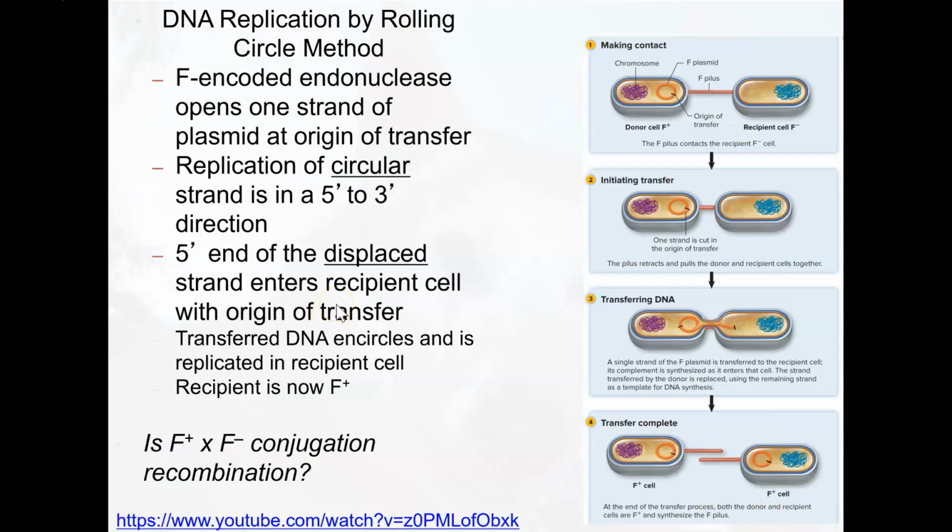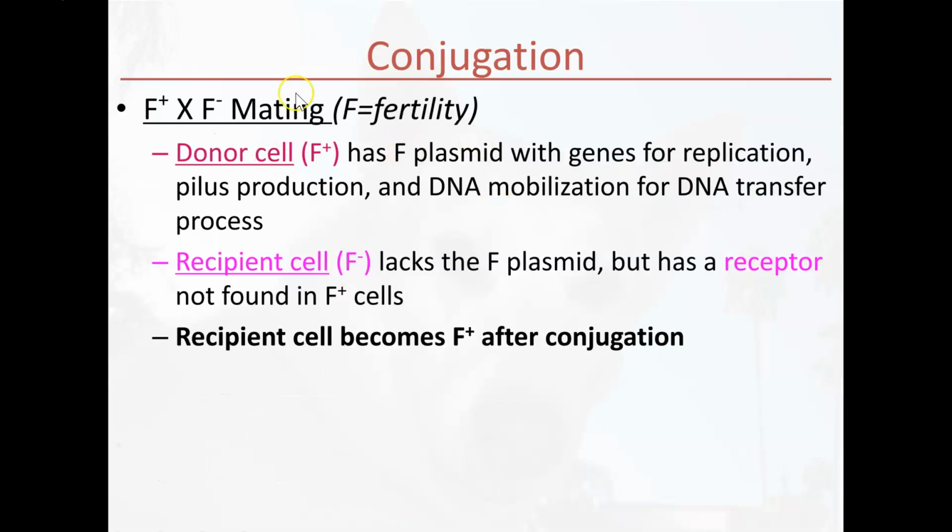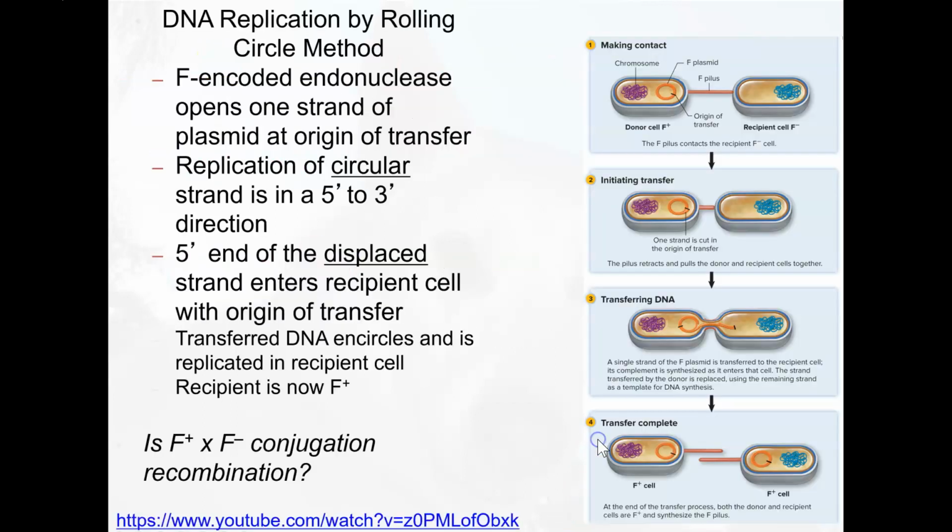So again, this is a type of conjugation where the mechanism is called rolling circle, and the particular model that we're looking at is called F plus by F minus mating. This happens most commonly in E. coli. But what I want to stress here is that this technically really isn't recombination, because the plasmid isn't incorporating itself into the chromosome of the new bacteria. Here's our new F plus bacteria, and it's staying separate. And really, what's the word I'm looking for?